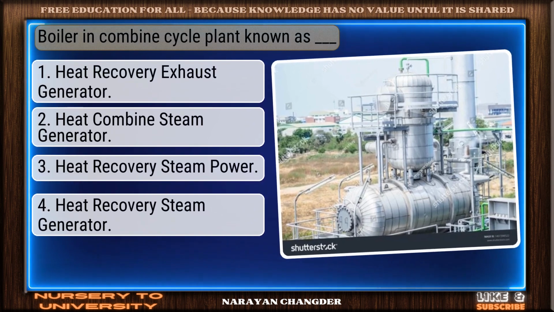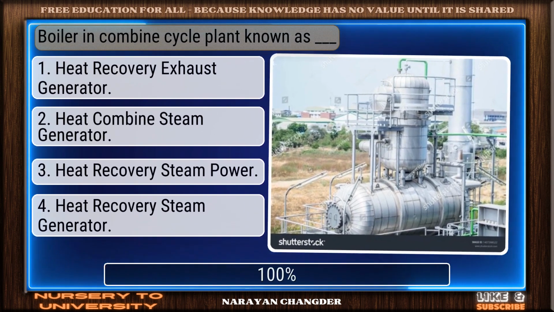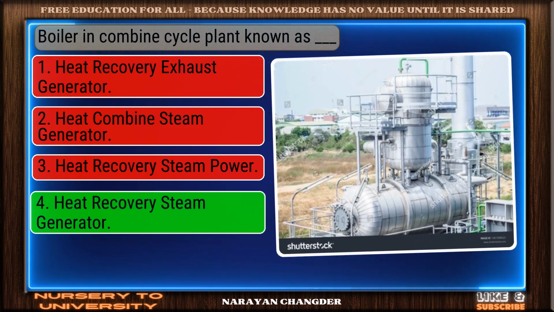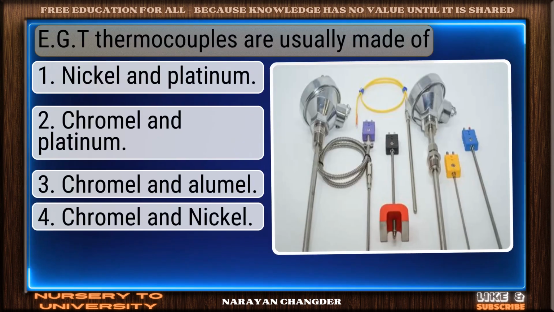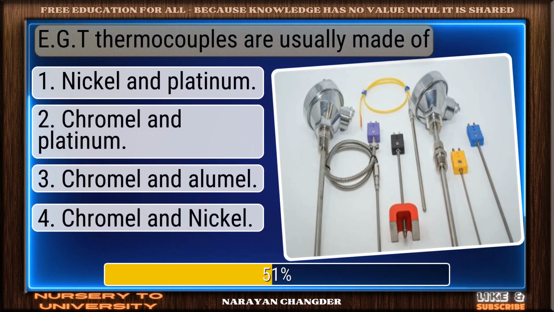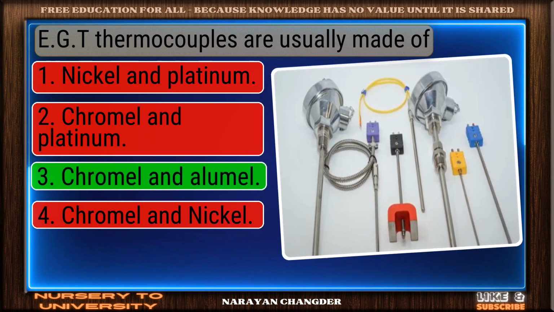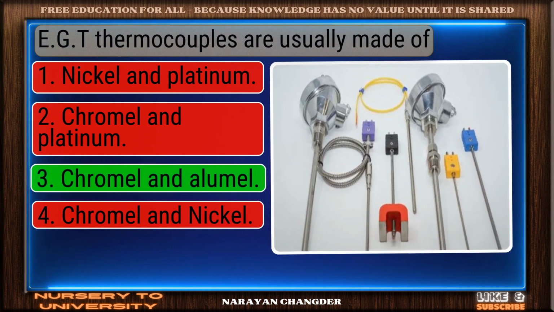Boiler in combined cycle plant known as dash. Good thinking. Heat recovery steam generator is the right answer. EGT thermocouples are usually made of. Well done. Chromel and alumel is the right choice.